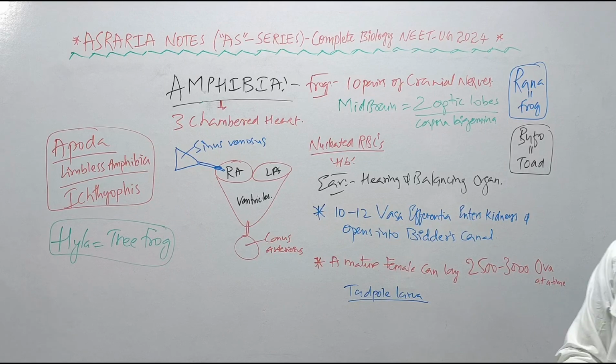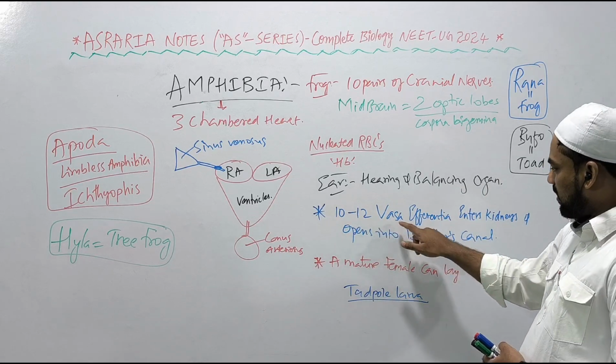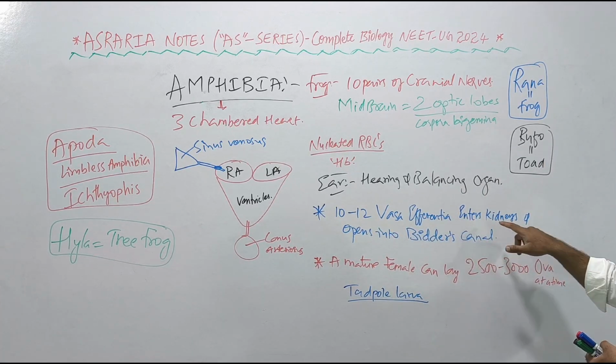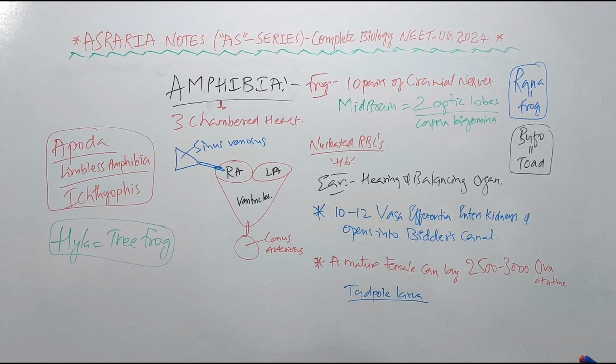As we already studied, both hepatic portal system and renal portal system are present in the frog, right? Here is the hearing and balancing organ. 10 to 12 vasa efferentia from the testis enter into the kidneys and open into Bidder's canal. Very important point here. 10 to 12 vasa efferentia enter the kidneys and open into Bidder's canal.